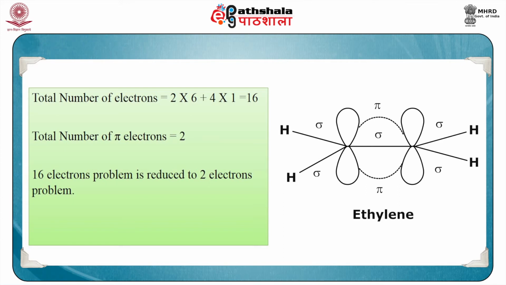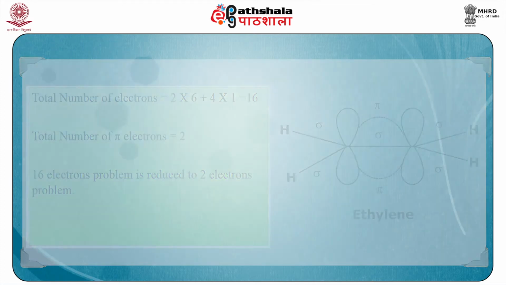For example, due to sigma pi separability in ethylene molecule, though there are total number of 16 electrons, but in HMO we treat it as 2 pi electron problem. So the 16 electron problem reduces to 2 electron problem.